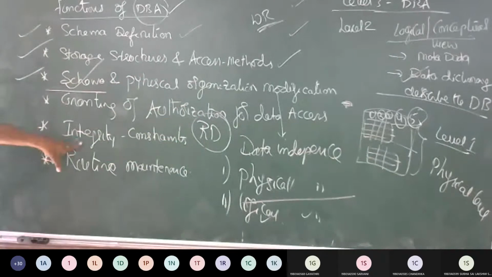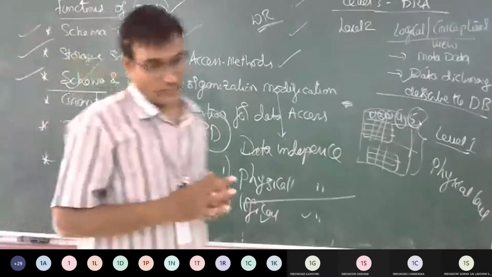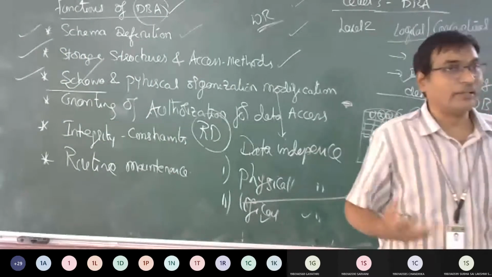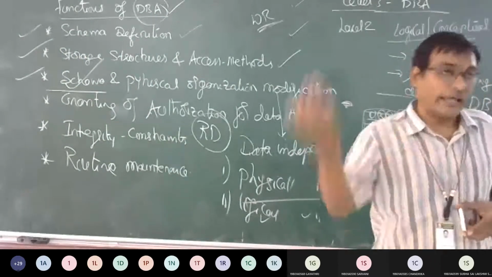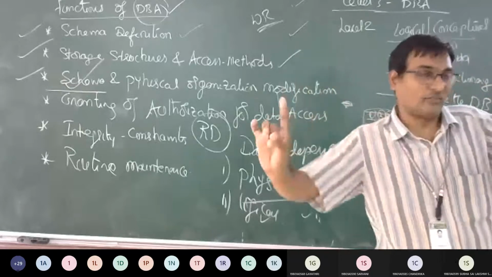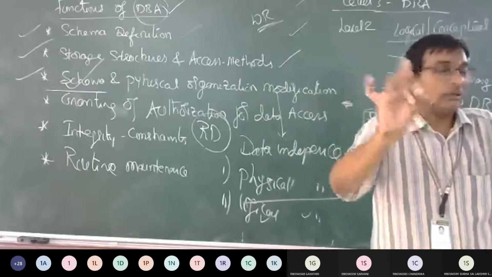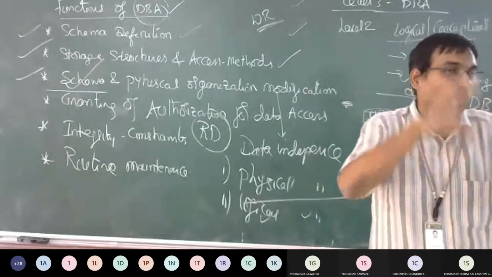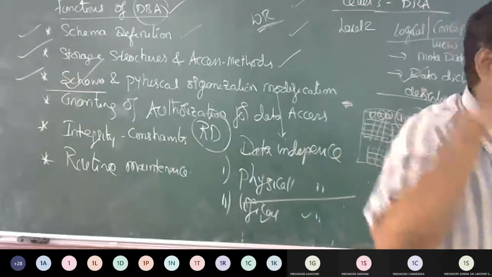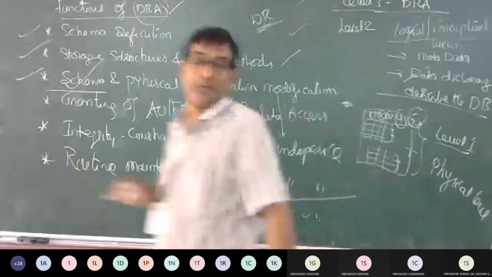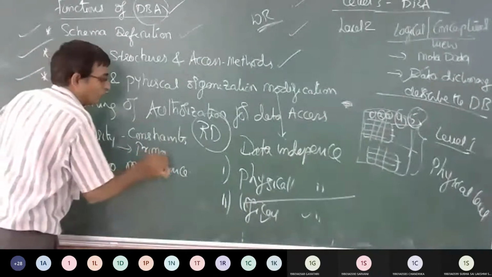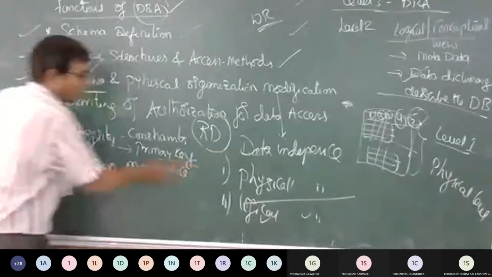Next one, integrity constraints. When we talk about integrity, I have 565, and again I have another element 565. So 565 and 565, two records being the same, lead to duplicacy and errors. To eliminate such duplicate data, we are going to propose a primary key.